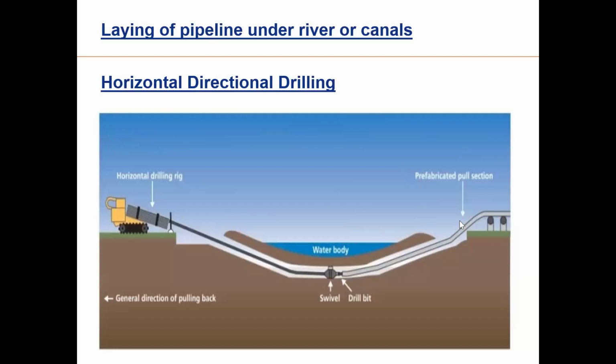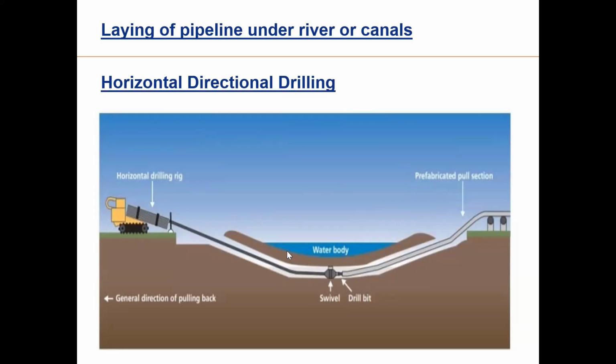They pass the pipeline, oil or gas, whatever it is. If there is no bridge, then either they construct their own bridge, which is very, very costly. Another thing, the safe method is horizontal directional drilling.